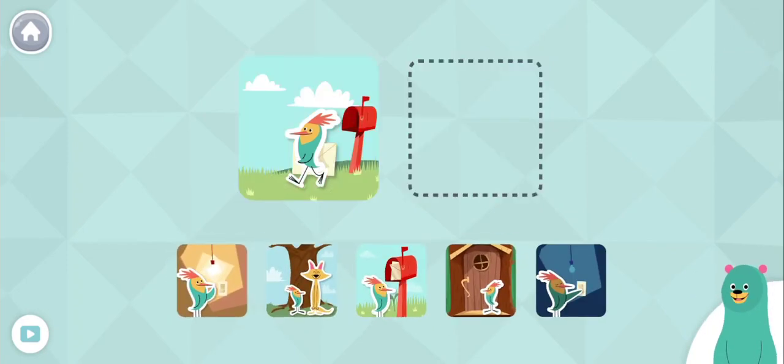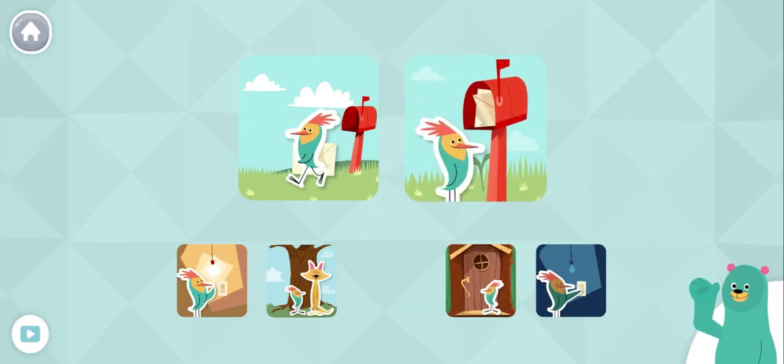This is Peck coming from the mailbox. Which one shows Peck going to the mailbox? This is Peck coming from the mailbox. Peck is next to Sandy. Try again. Peck is going to the mailbox. Great!